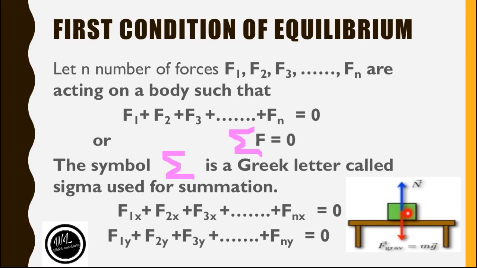Okay, so here we can see that there are two y component forces. We can say that there are two forces which are acting along the y-axis. The first one is the weight of the body and the second one is the reaction of the table. So if the sum of these two forces is equal to 0, then it satisfies the first condition of equilibrium. There is no x component, or there is no force that is acting along the x-axis here.